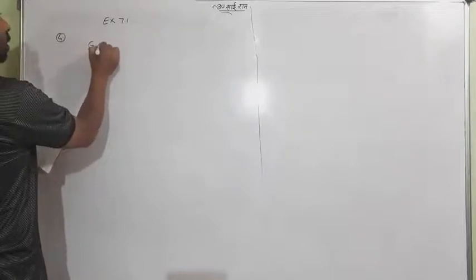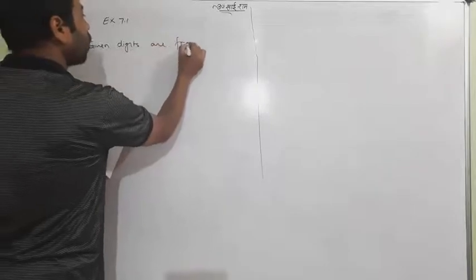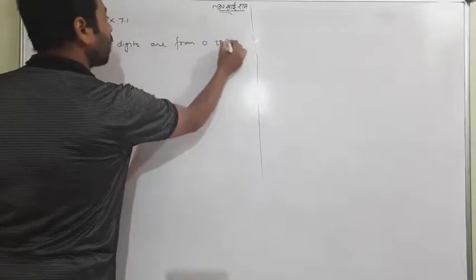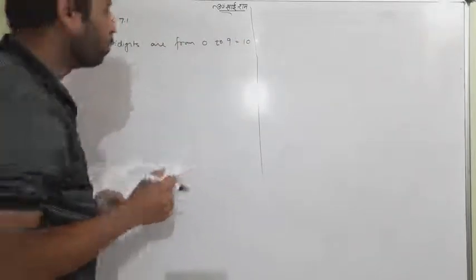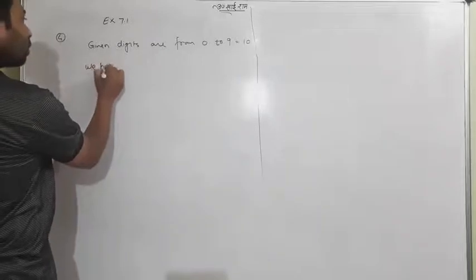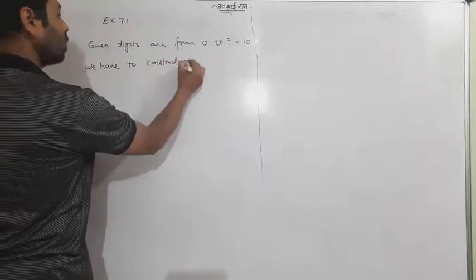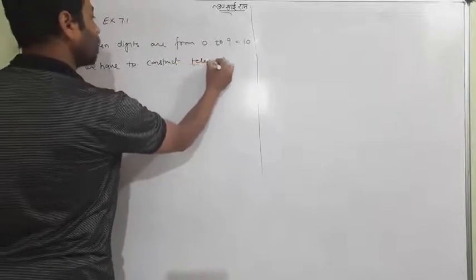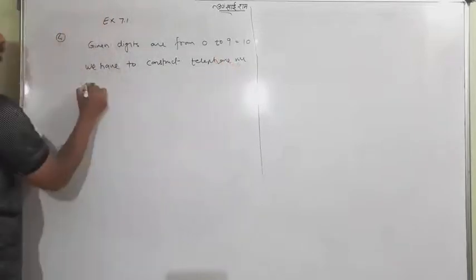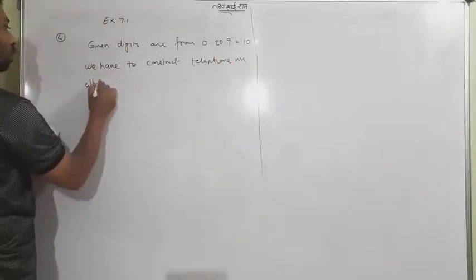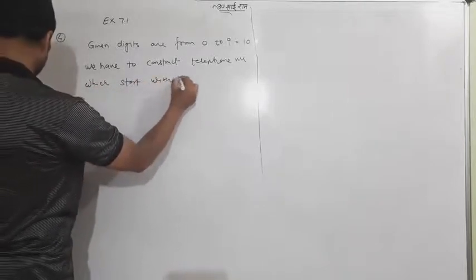The given digits are from 0 to 9, meaning 10. One should understand that we have a total of 10 digits. We have to construct telephone numbers which start with 67.